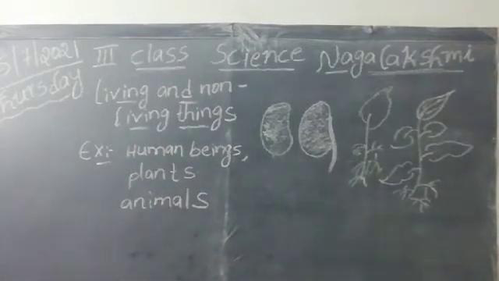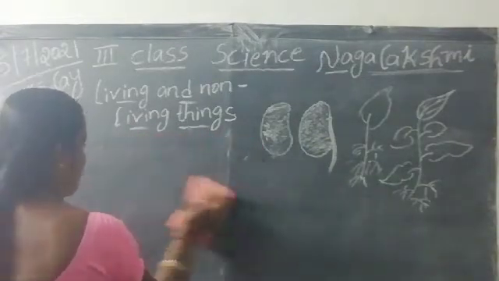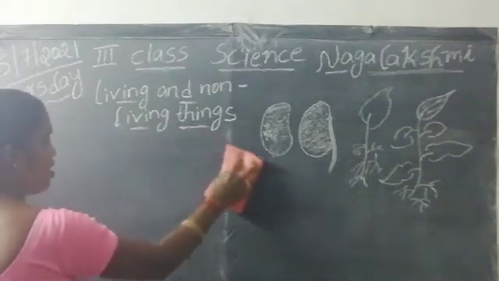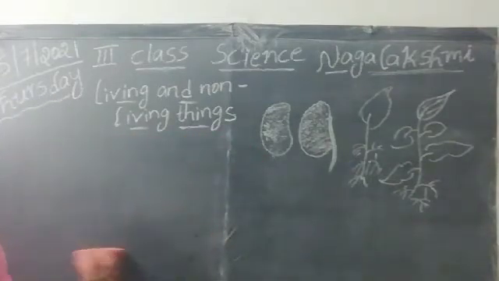And what are the main features of living things?